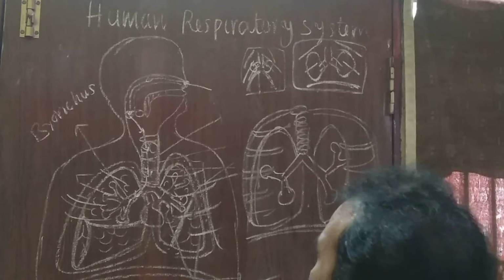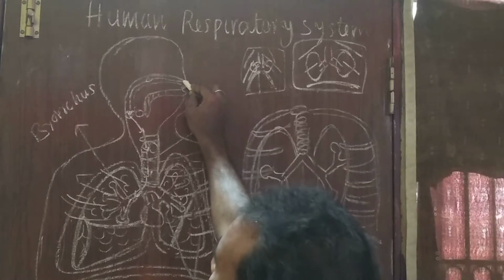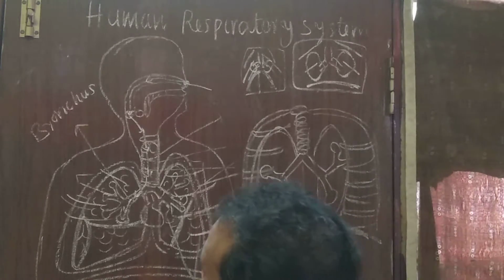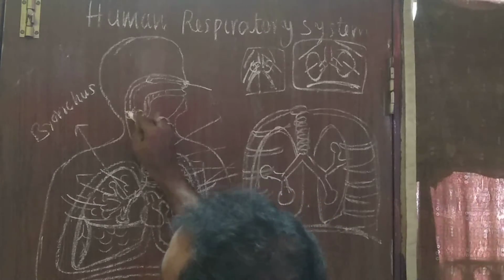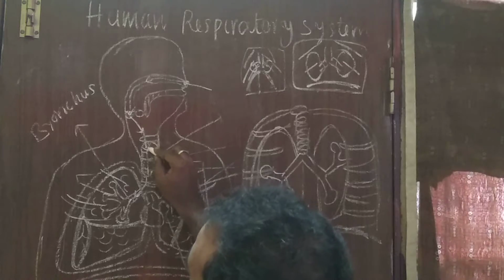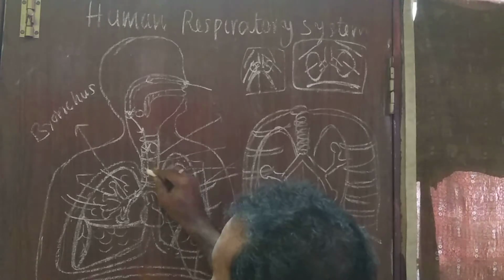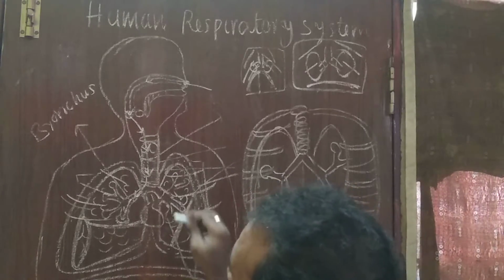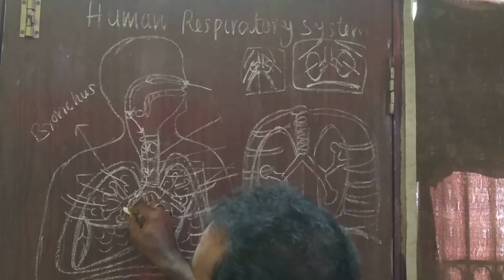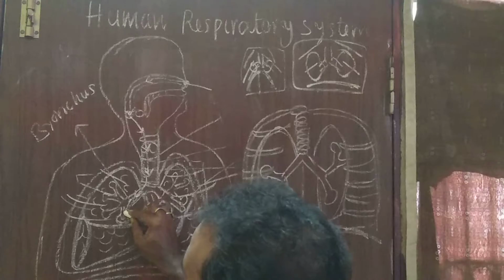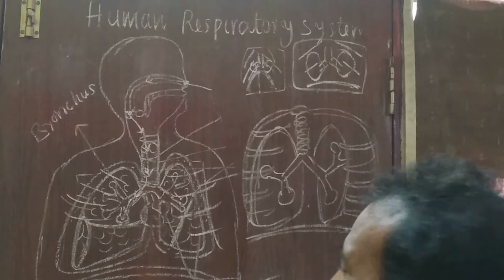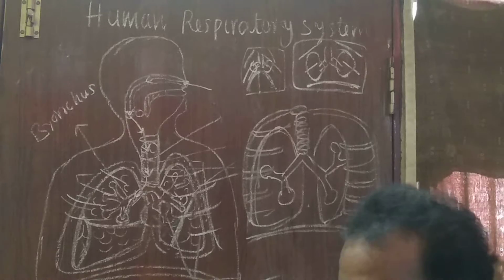In which path, from the surroundings to the external nostrils, external nostrils to nasal cavity, nasal cavity to internal nostrils, internal nostrils to pharynx, pharynx to larynx, larynx to trachea, trachea to bronchus, bronchus to bronchiole, bronchiole to alveolus. In the alveolus, gas exchange takes place.